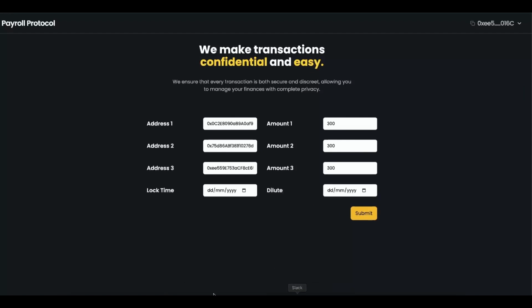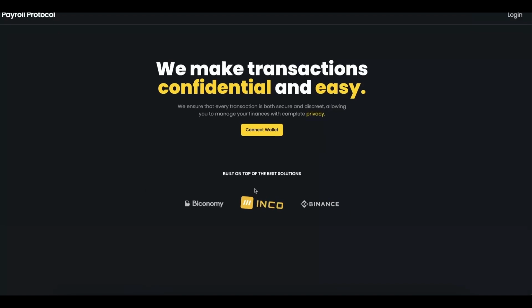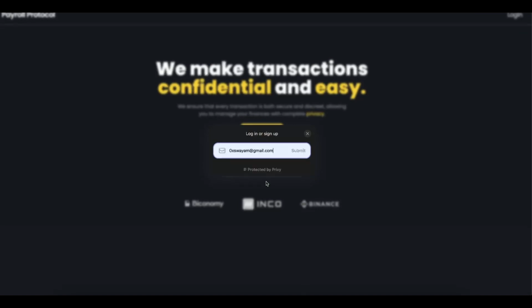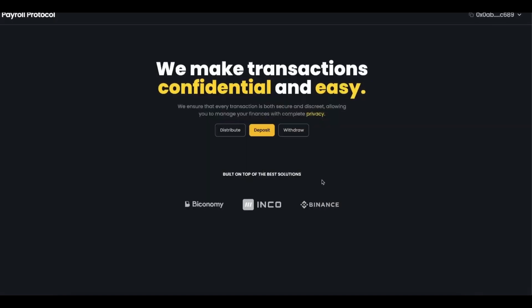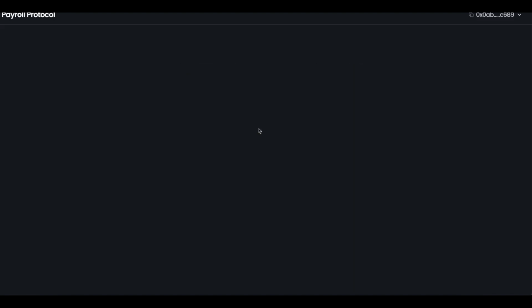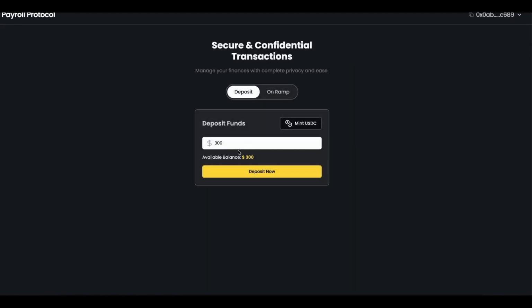Now we will go to Chrome and create the receiver address, or the beneficiary address, who will be receiving the tokens. We can just click on get a new Gmail address and do the same procedure. 203411. Yes, let's go. If you see, the current balance is 300.